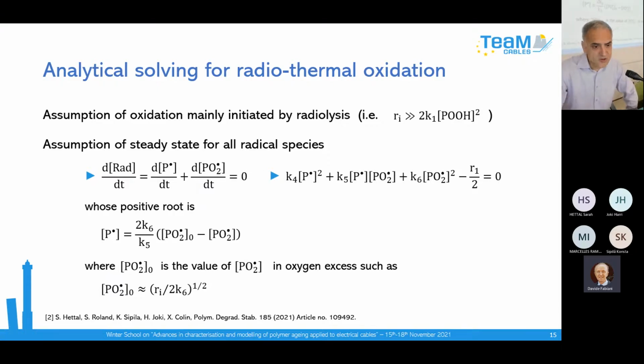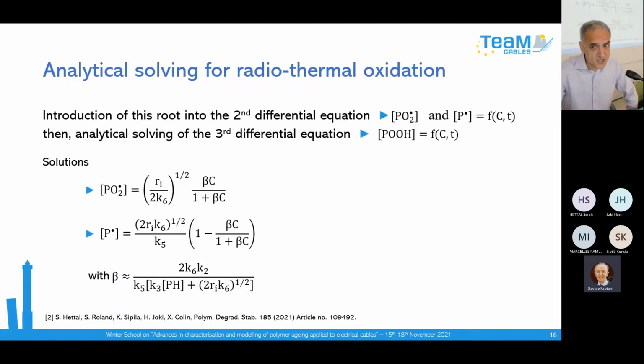Now, if you introduce this solution into the system of differential equations, you can solve the system numerically, and you obtain these two equations for the radical species. So you have a constant value. We consider that you have a steady state regime, so we have a constant value. This value depends on the concentration of oxygen and also on temperature, because the rate constant obeys the Arrhenius law.